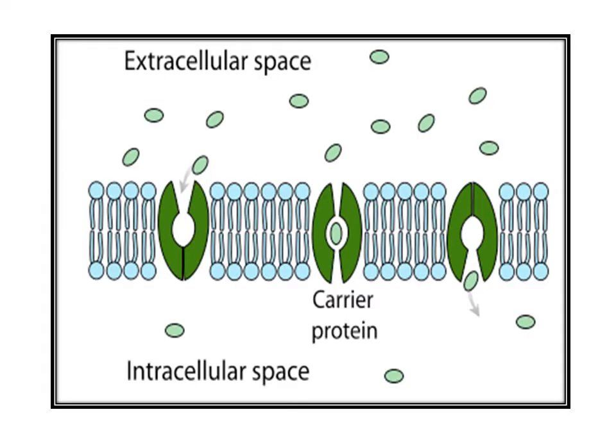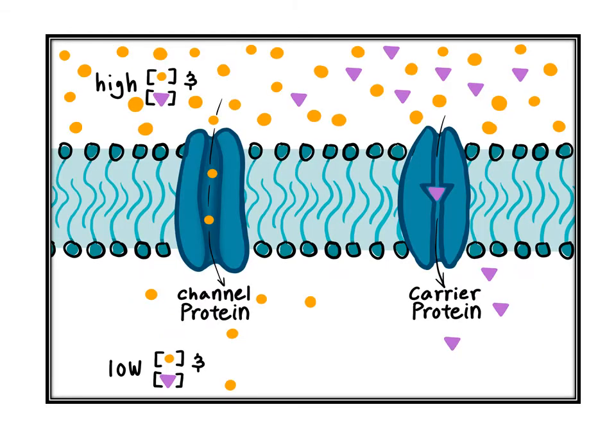Here this figure shows the extracellular space and intracellular space, and the phospholipid bilayer, in which a molecule combines with a carrier protein to move across the membrane. Another figure shows both channel protein and carrier protein. Some proteins have a channel through which a substance can simply move across the membrane, and second is a carrier protein that combines with a substance and helps it to move across the membrane.